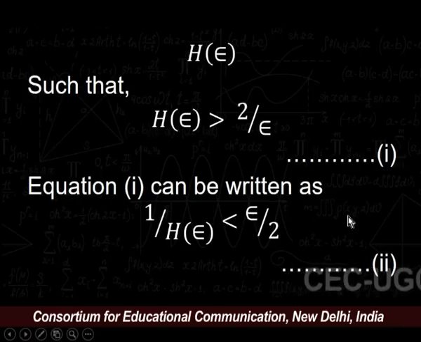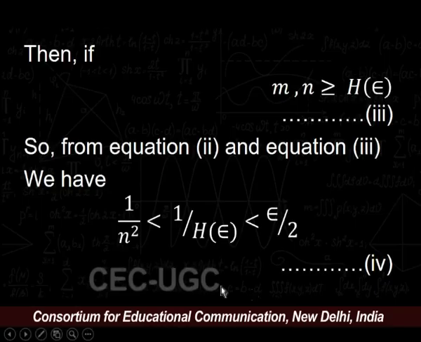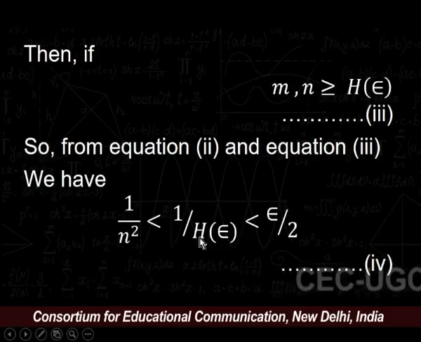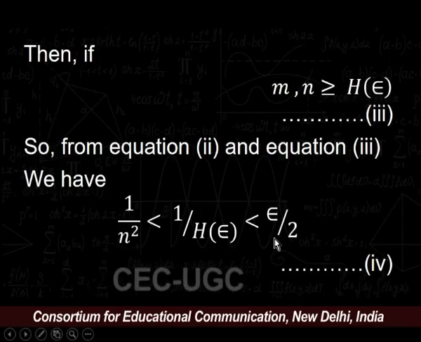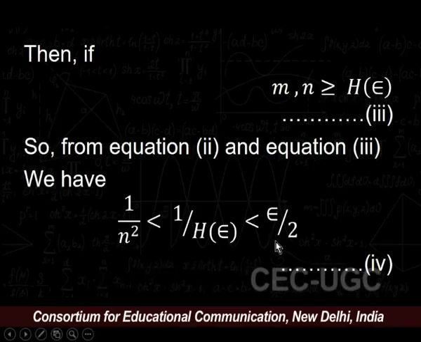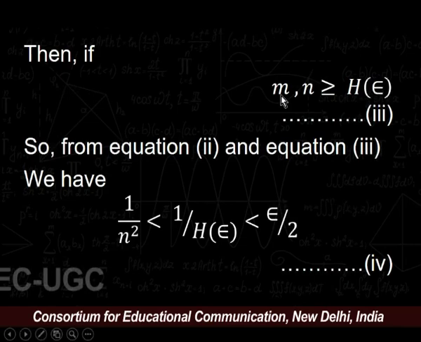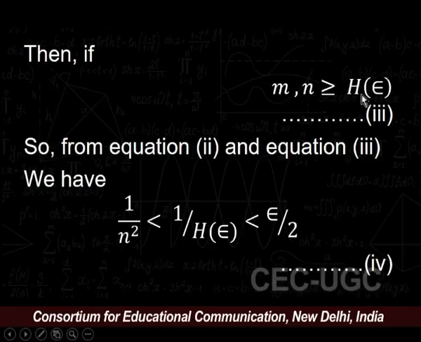From equation number 2 and equation number 3, we can generate our equation number 4. Equation number 4 says that 1 upon n square is strictly less than 1 upon h, where h depends upon epsilon, and this term is less than epsilon upon 2. This is our equation number 4. In a similar pattern, we can perform this for the value of m, where m is a natural number greater than h. If m is greater than h, then m square is also greater than h.